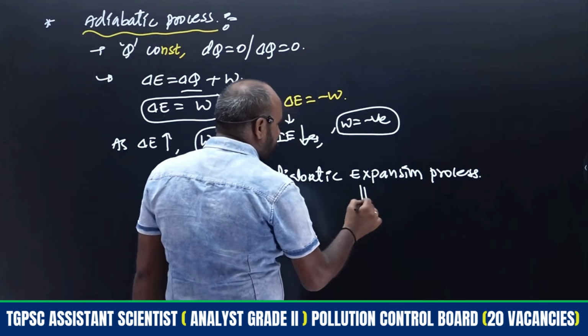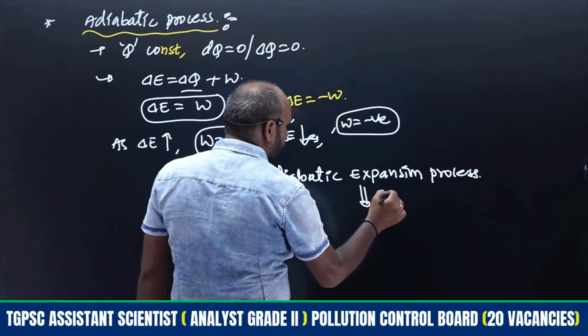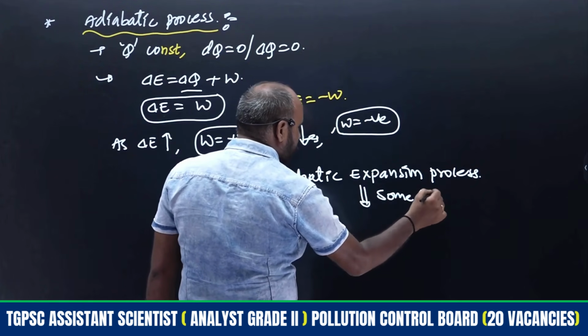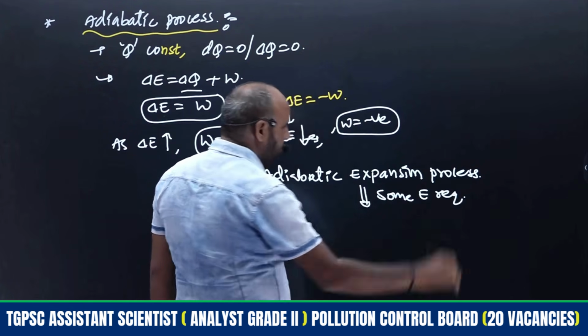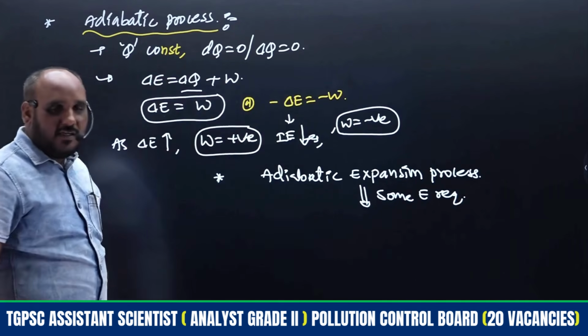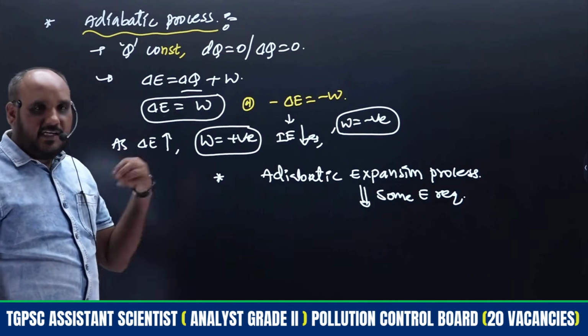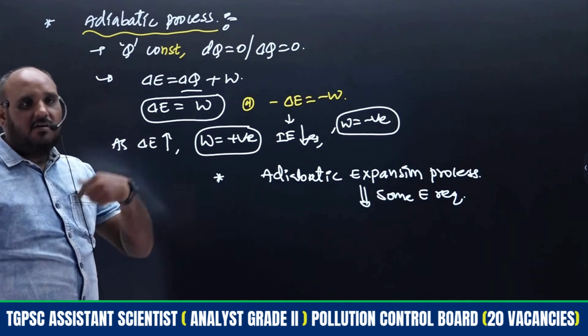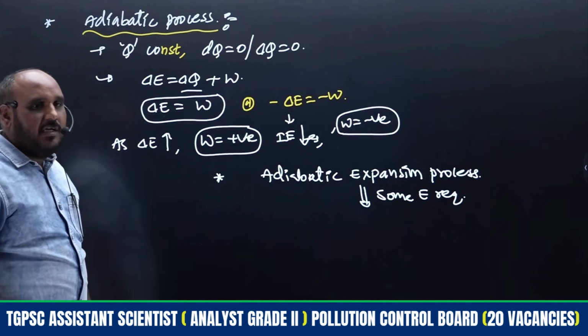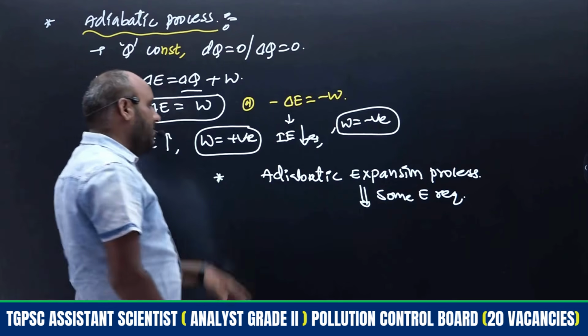To get expansion, remember that some amount of energy is required. That energy will be taken from either internal energy or what? Surroundings. Two possibilities are there, right?